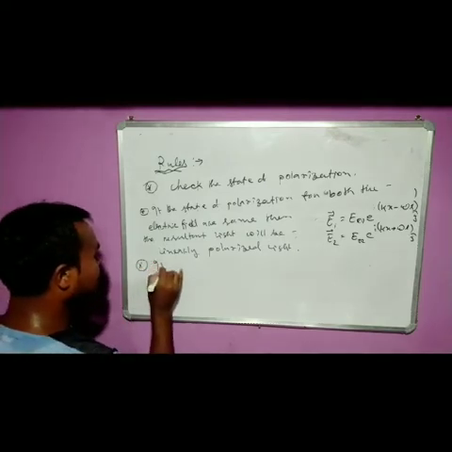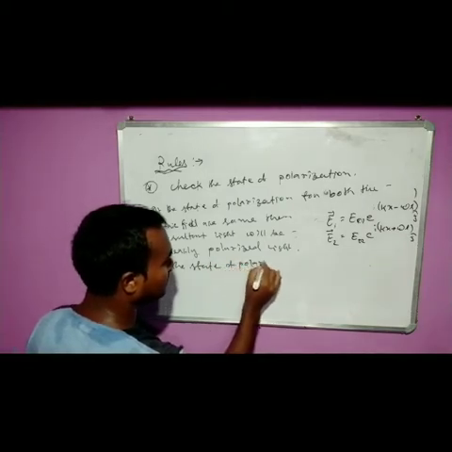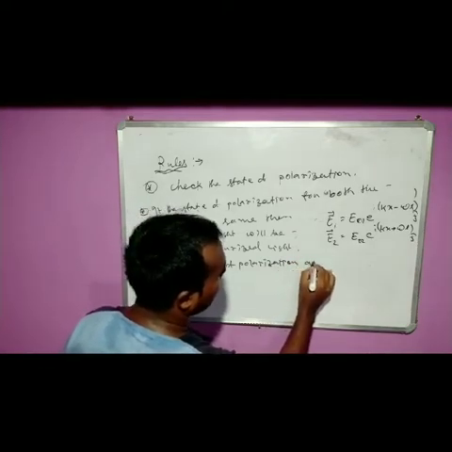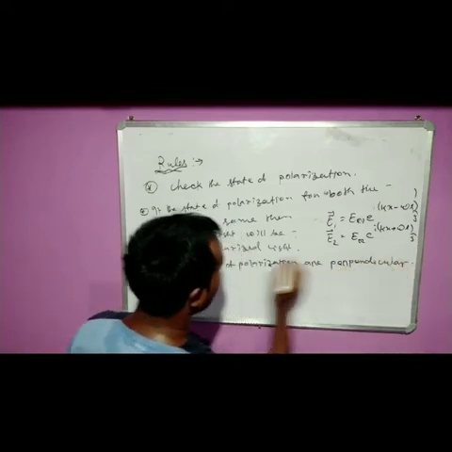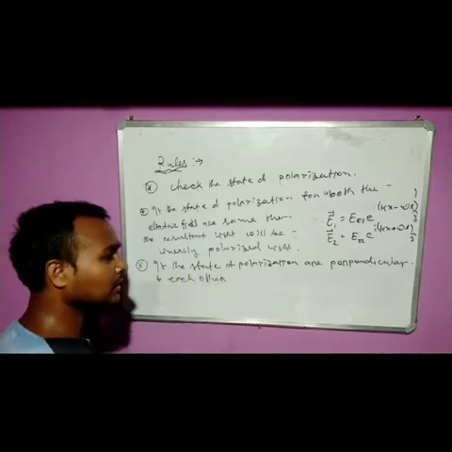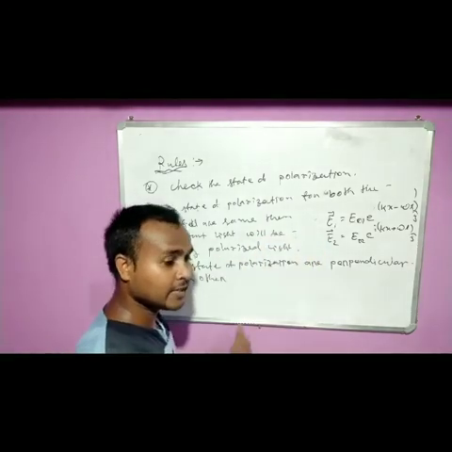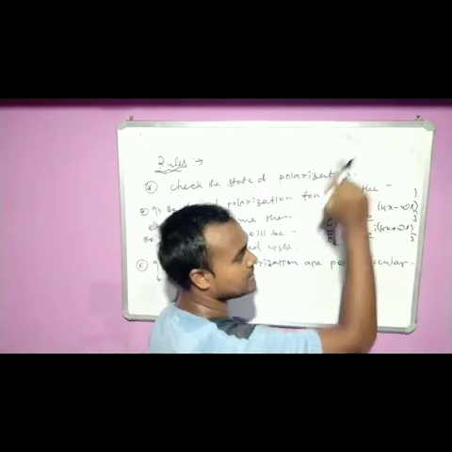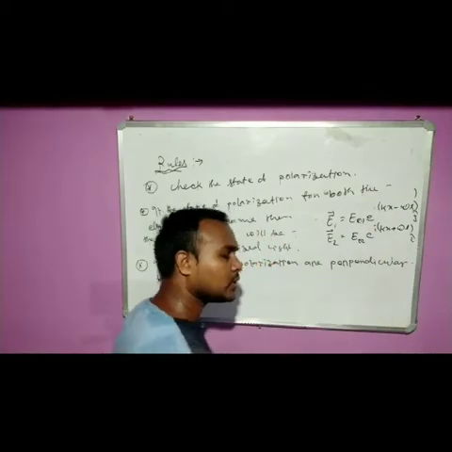that if the states of polarization of E1 and E2 are perpendicular to each other, अगर ये एक J direction में है, so for perpendicular, to make it perpendicular, I have to say it is along i cap or k cap.